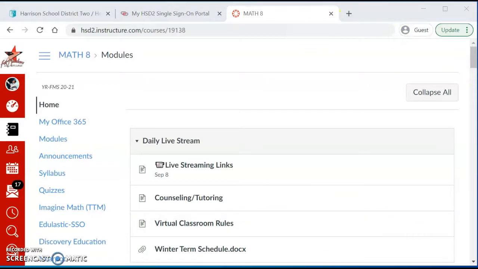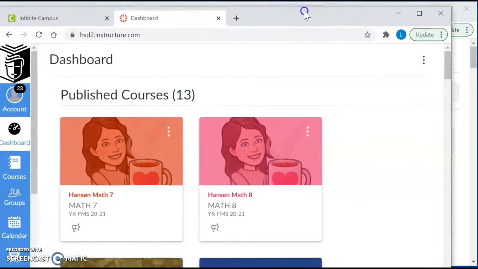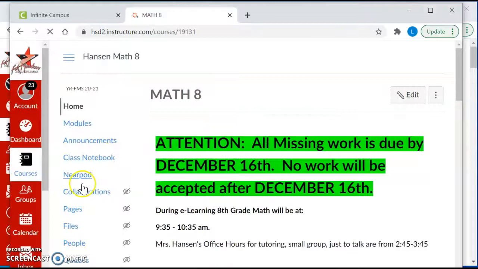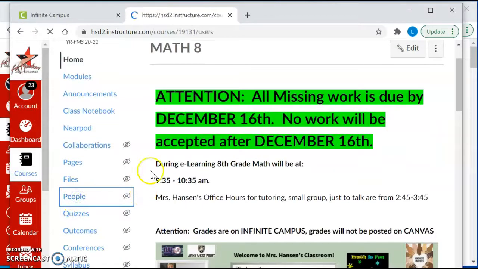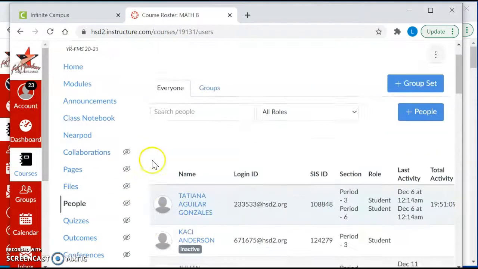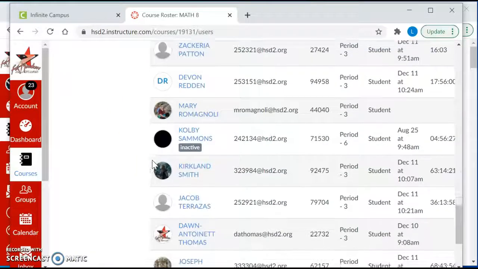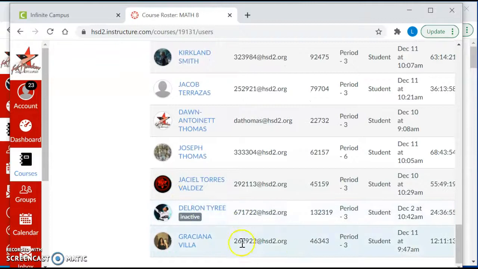If you can see on my end, on my screen, he logs in as it says that he's a person. I'm going to show you what it says on my screen real quick. We'll have to send this video to technology. So this is my screen. I have Hanson Math 8, and then you log into people, and it says that he is, where is he? It says that he is there but inactive.